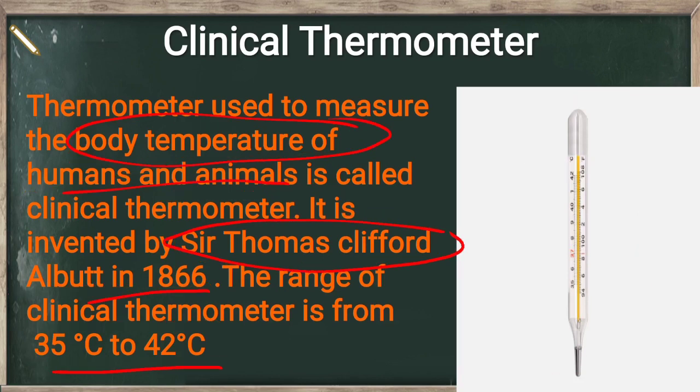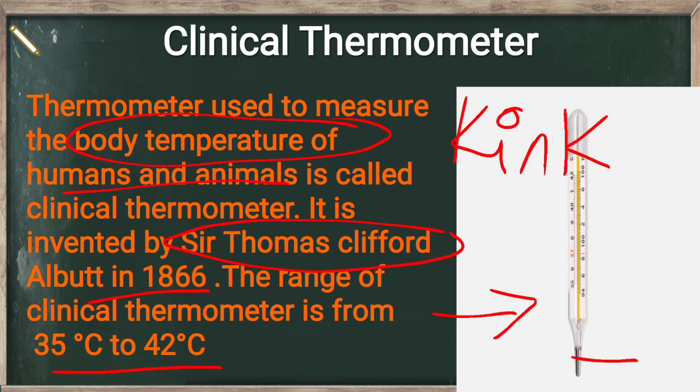Big point that you have to remember, that in clinical thermometer there is a presence of kink. Just above this bulb there was a kink, just like this type of structure was present. Due to this presence of kink, the fall of mercury will not happen, and that's why we are able to collect the correct degree or correct temperature of a human body, of an animal body.